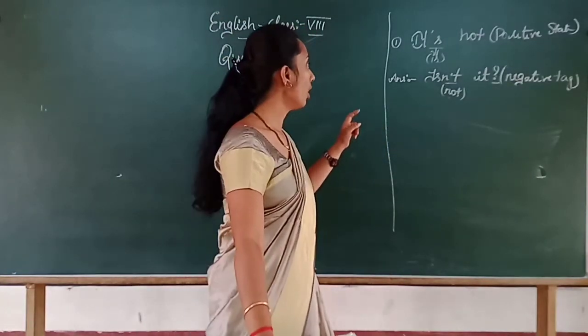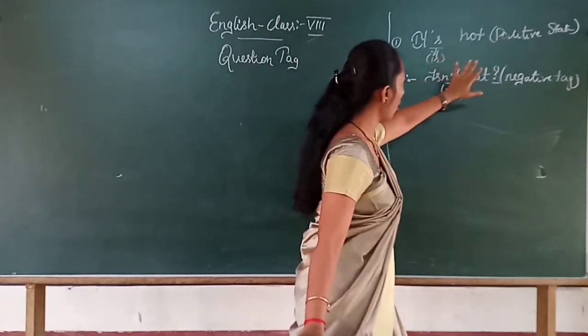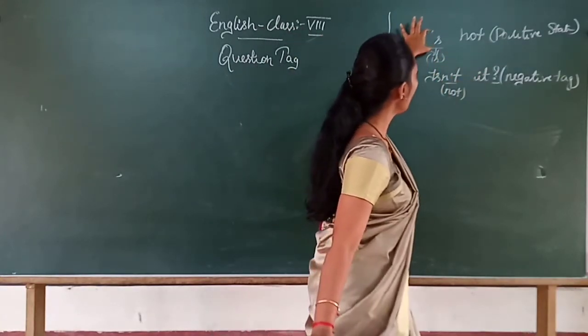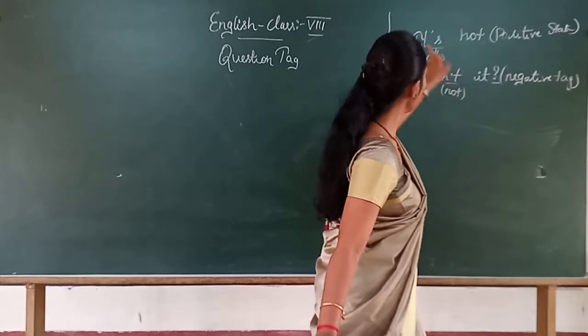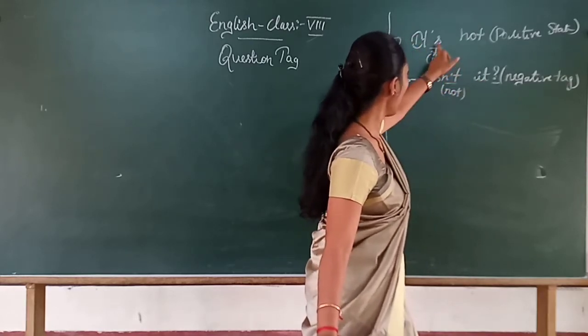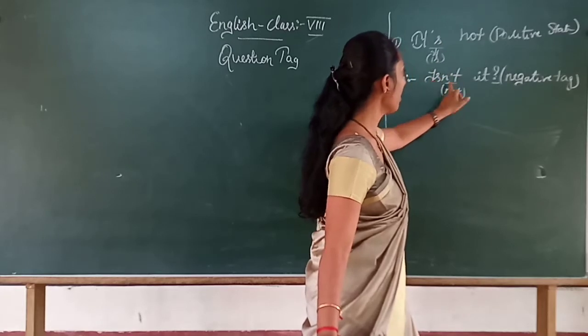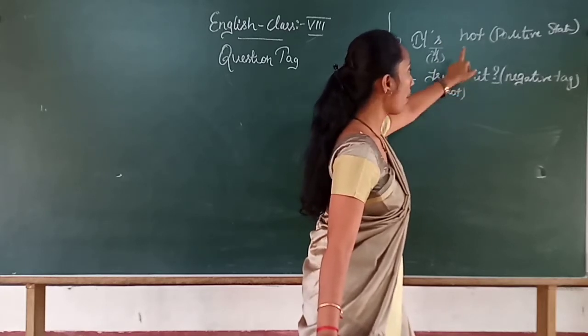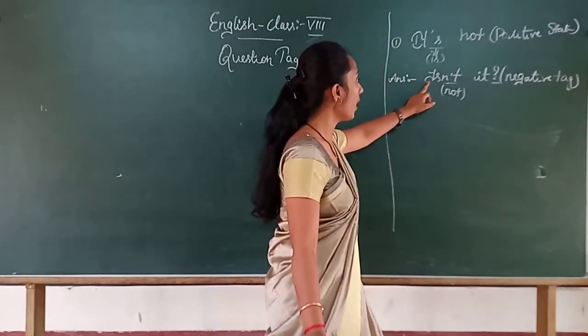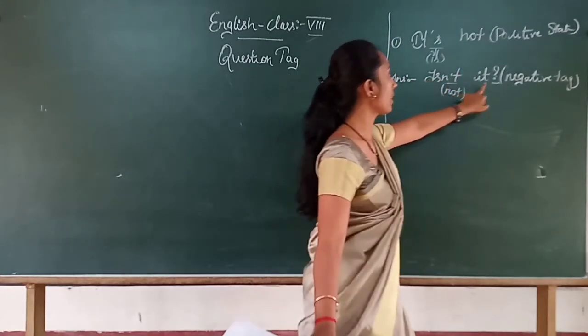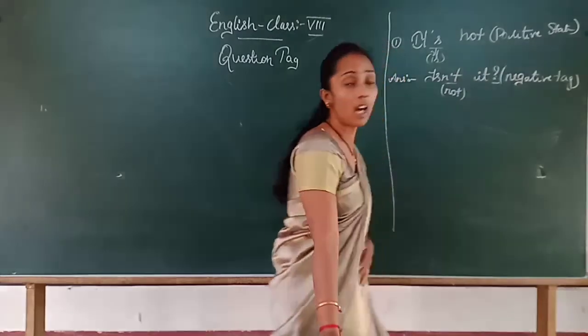Okay, so it is hot. This verb will become negative. Isn't it? This subject and verb. The verb comes first. We are making the positive statement into negative. So verb in negative form, and then the subject. Isn't it?